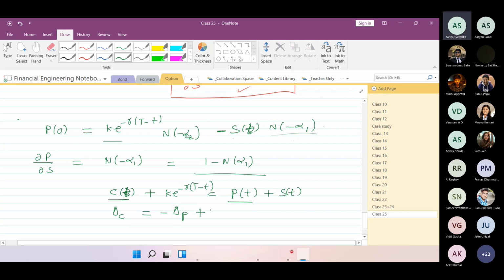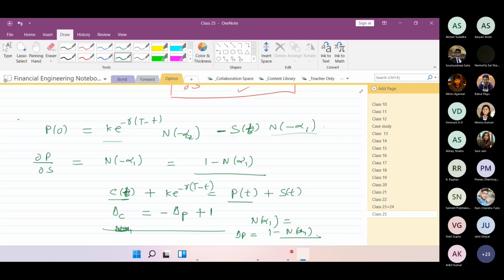And then we have to add the plus term. So this is what would be the relative one. If I know this is alpha 1, and delta C is N of alpha 1, then my delta P becomes 1 minus N of alpha 1. Are you getting my point? Yes or no? There are two things. They are not the same.